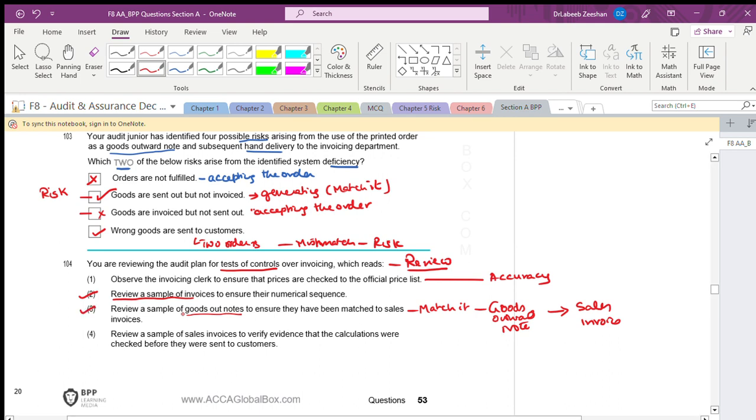Review a sample of sales invoices to verify evidence that the calculations were checked before they are sent to the customers.